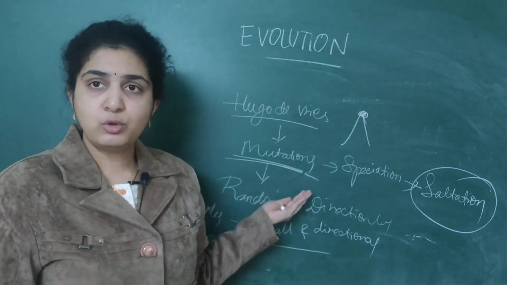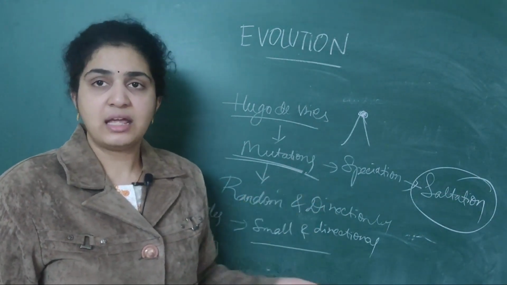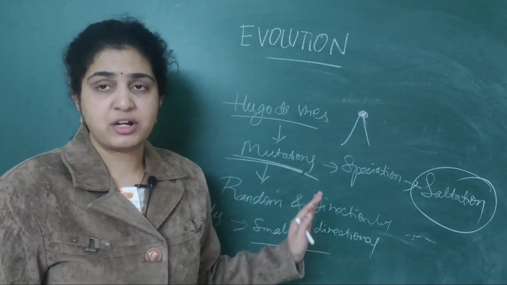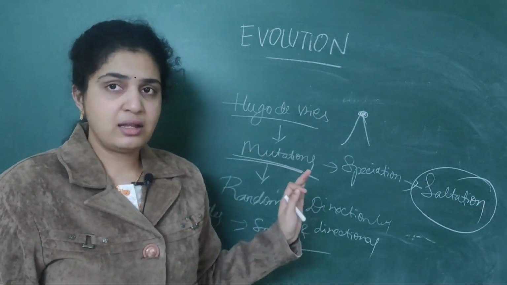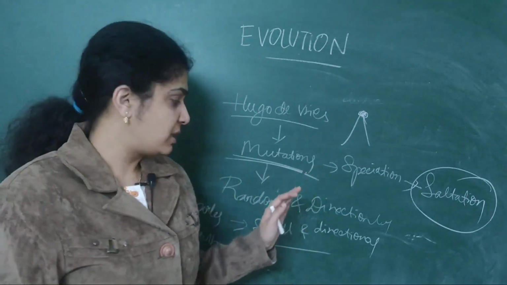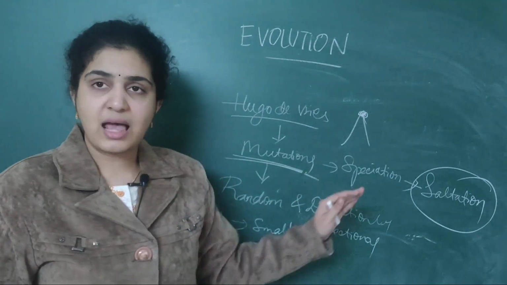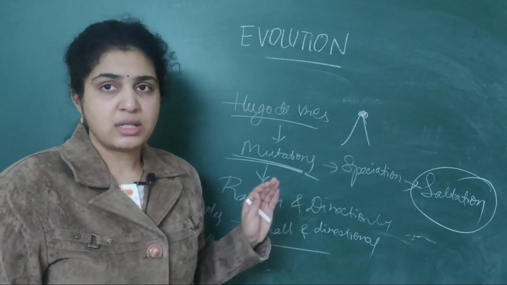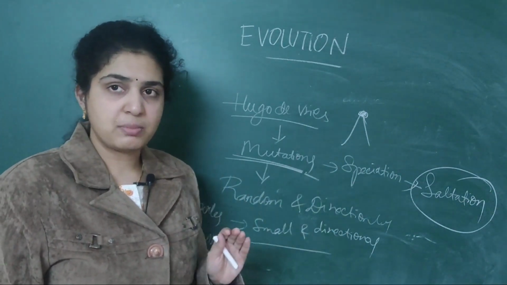Next he specified that mutations are random and directionless. I want you all to be very clear regarding this aspect. And about Charles Darwin, he specified that they are small as well as directional. So that point also I want you all to remember.